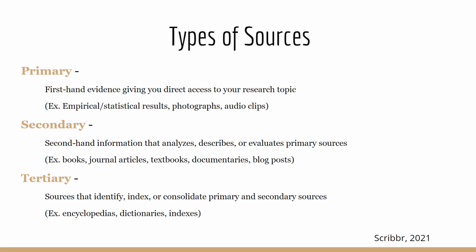Secondary sources are, on the other hand, interpretations of original research by one or multiple people. It is secondhand information, for example, books, journal articles, textbooks, among others. Tertiary sources are sources that identify, index, or consolidate primary and secondary sources. For example, they can be textbooks, handbooks, directories, and websites such as Wikipedia.